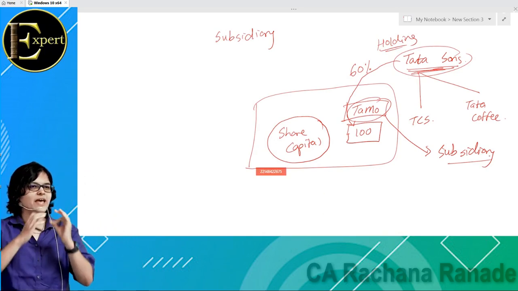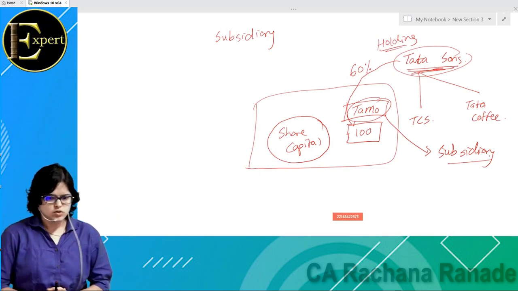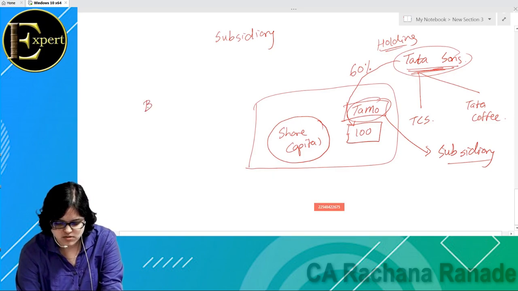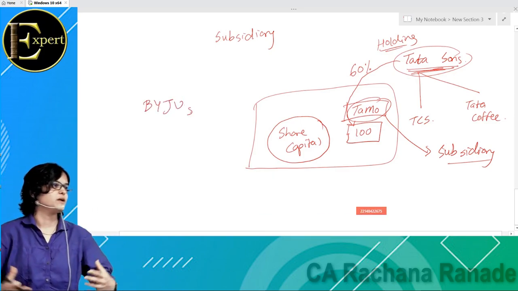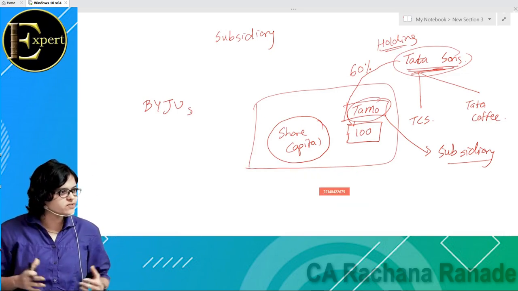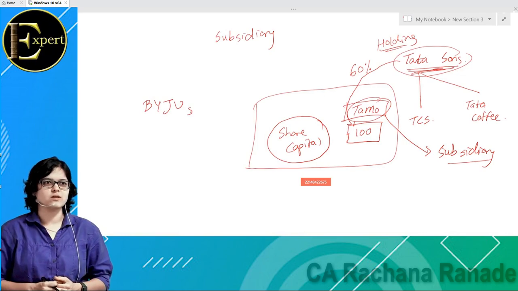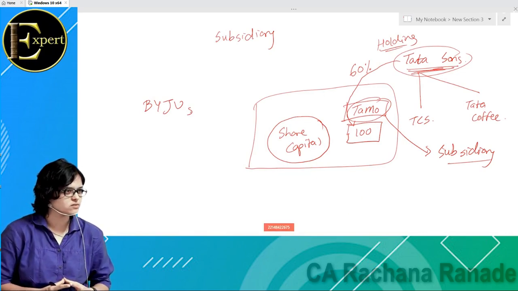I'm sure you have heard about Byju's. It's one of the biggest education startups in India. And do you think Shahrukh Khan was with Byju's from day one? No, obviously not. It started with a very small organization. But when Byju's wanted to expand, they needed money. What did Shahrukh Khan say? Main hoon na.